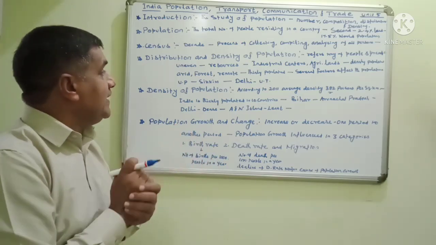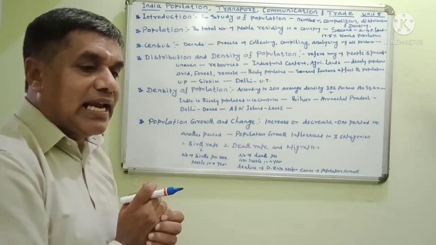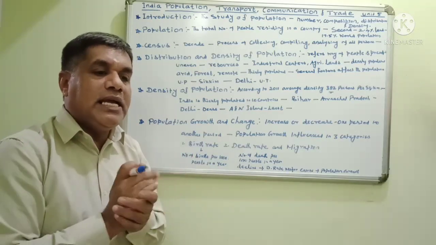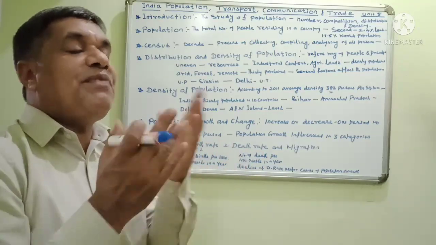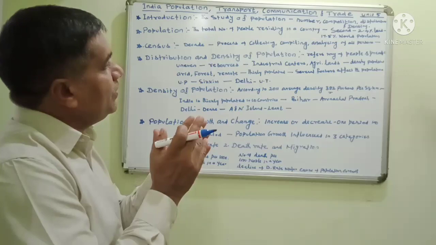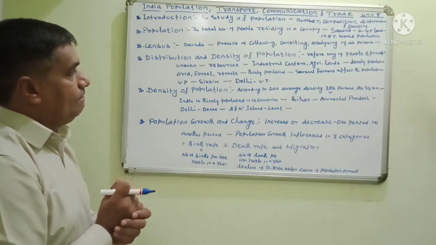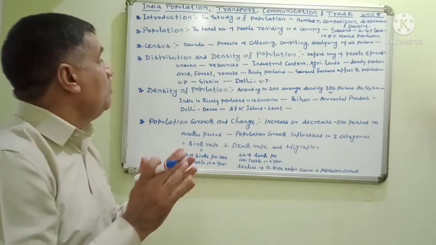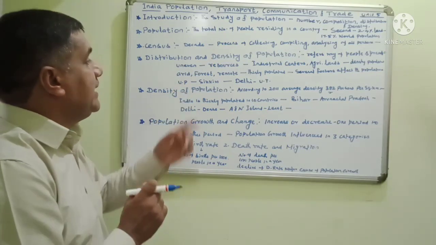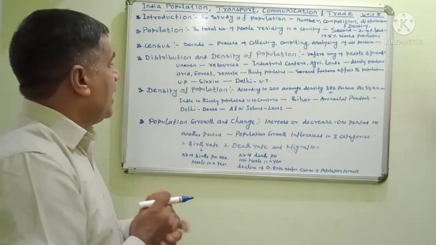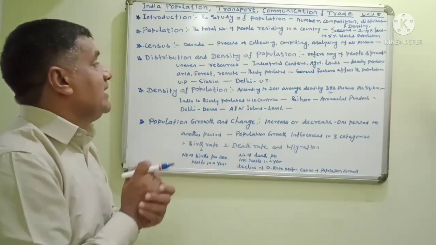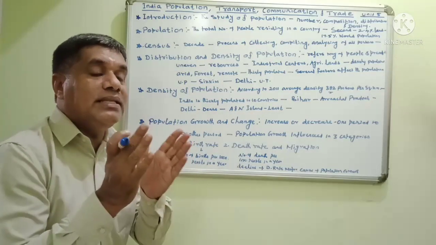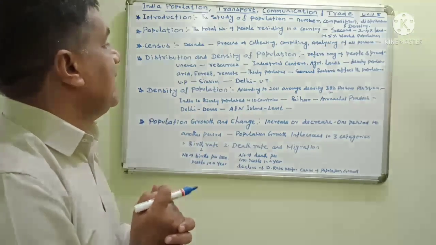Several factors affect the population: soil, climate and mineral resources. These are all the factors. Industries, transport and urbanization, like that. These factors affect the population. Uttar Pradesh is one of the fertile areas. More and more people live in that area, which is densely populated in India. And Sikkim has the lowest population in our country. Delhi is one of the union territories, and it is thickly populated.